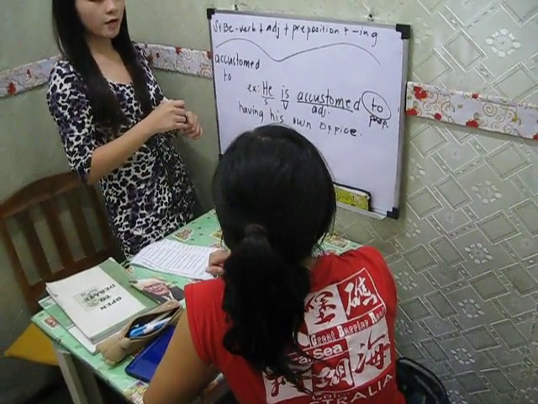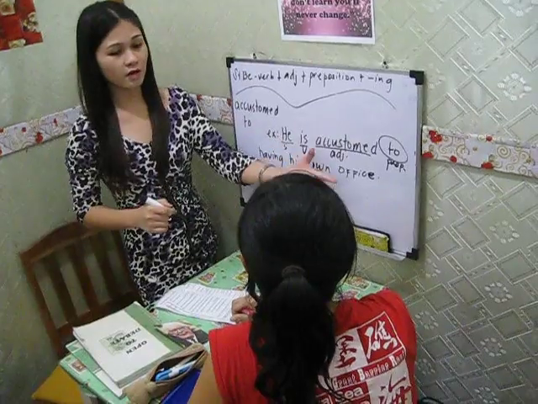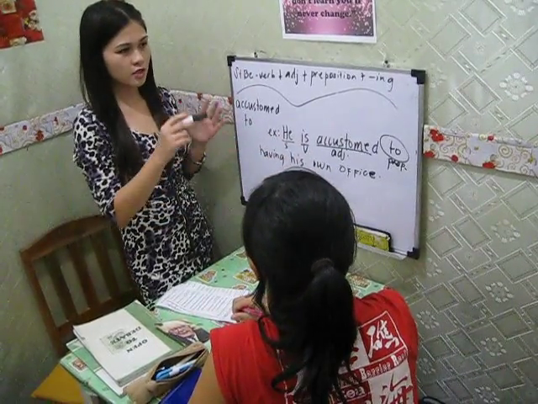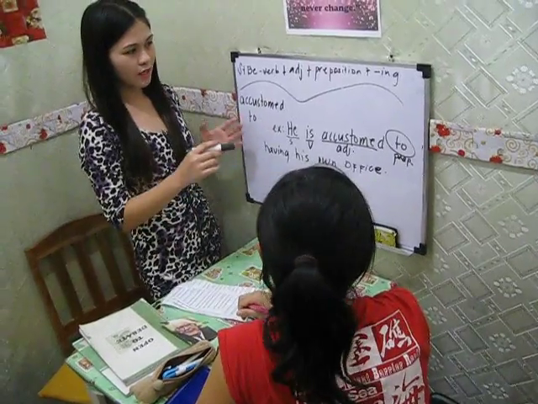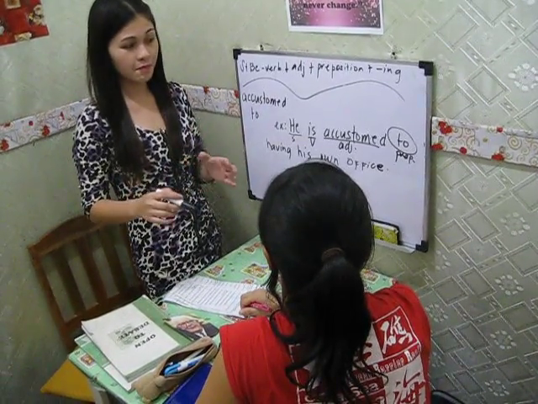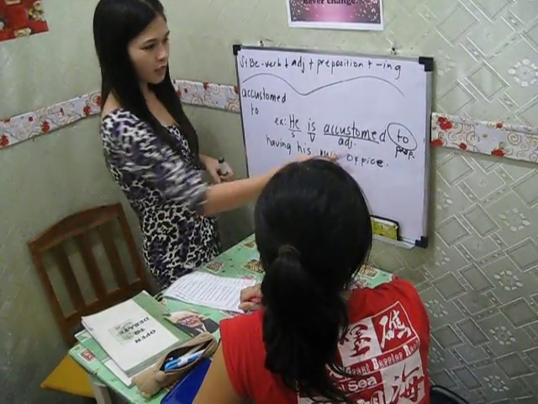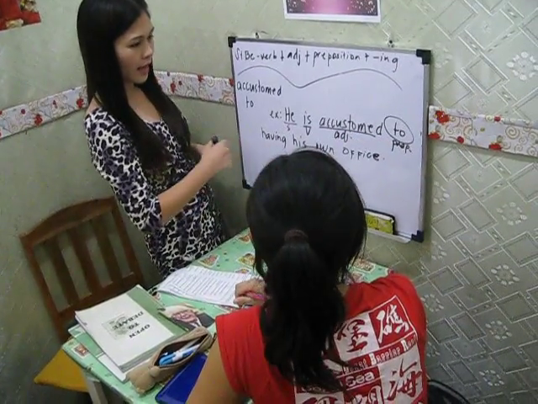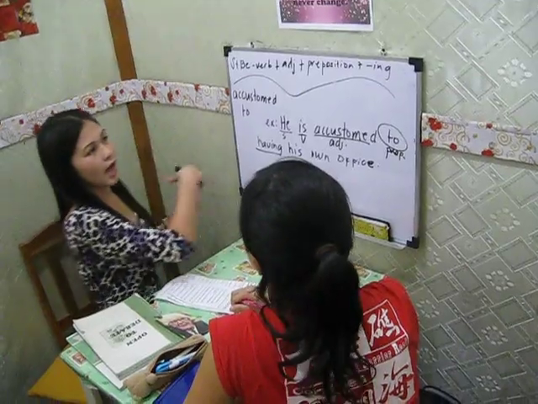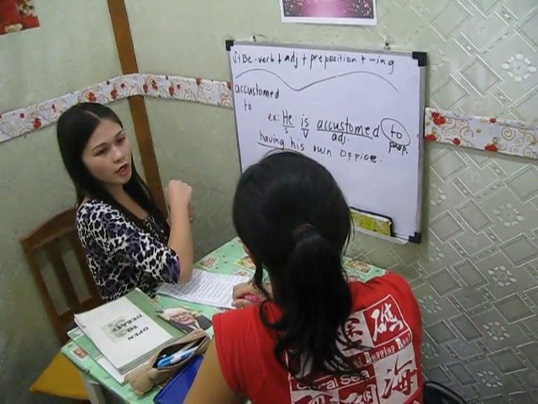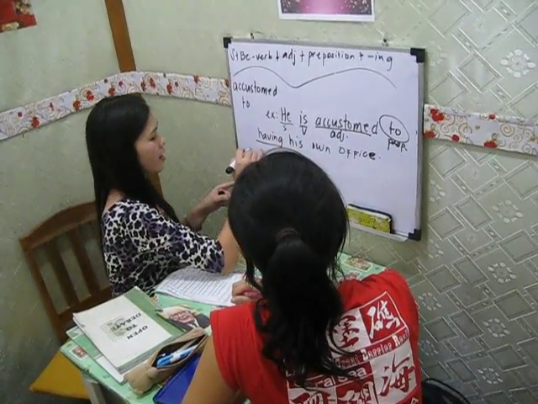Be careful because sometimes "to" is very confusing. Sometimes if it is "to" plus verb, we call that infinitive. But if it is "to" plus noun, we call that preposition. Okay? And look at "to having." "Having" there is what we call the ing form, or commonly known as gerund.